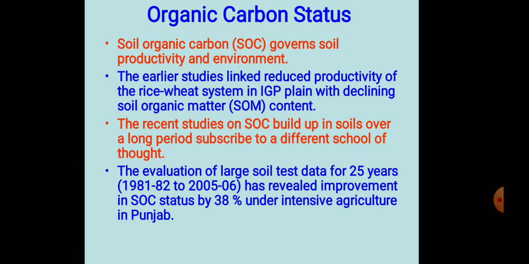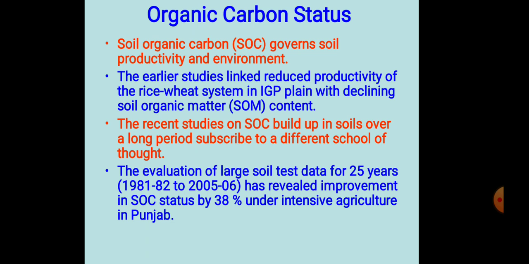Next, organic carbon status. Firstly, soil organic carbon, that is SOC, governs soil productivity and environment. Earlier studies linked reduced productivity of the rice wheat system in the IGP with declining soil organic matter, SOM, content. Recent studies on SOC buildup in soil over a long period subscribe to a different school of thought.